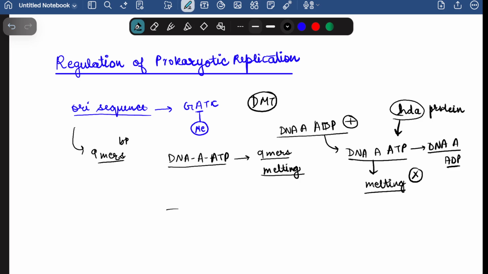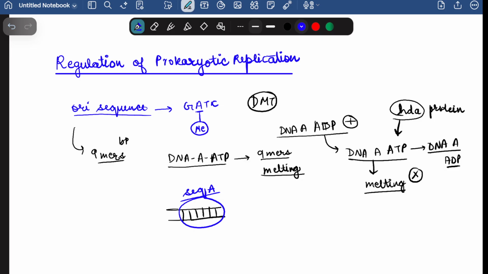In that condition, the 9-mer sequence present in the ori site will be masked by a protein known as SeqA protein. This SeqA protein will mask this 9-mers region, and hence the DnaA-ATP will not be able to bind to this particular region. So this is the prokaryotic replication regulation.